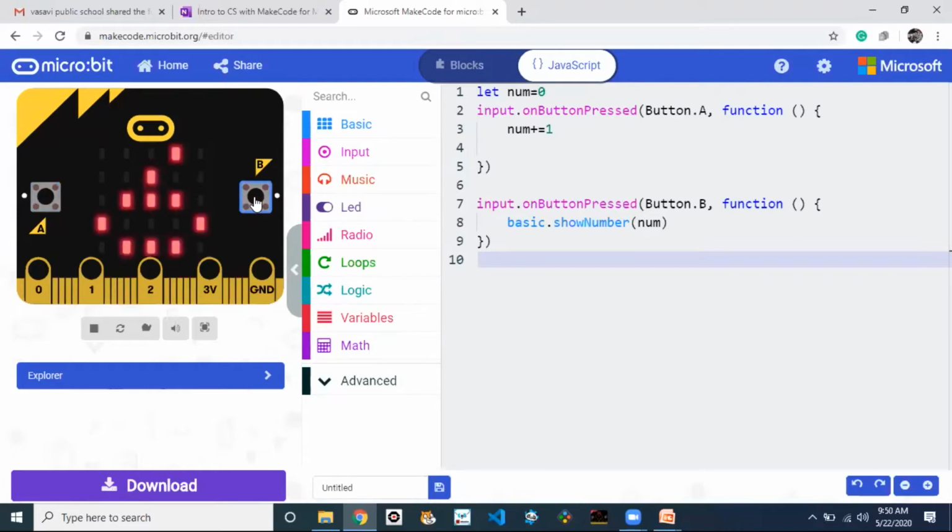So if you have any other applications using this logic, what applications can we make? If you know something, tomorrow, whenever I'm explaining some programming, you can try and think about what applications we can make using this programming. You can post your ideas in the chat box, or else you can share your ideas in the WhatsApp group.